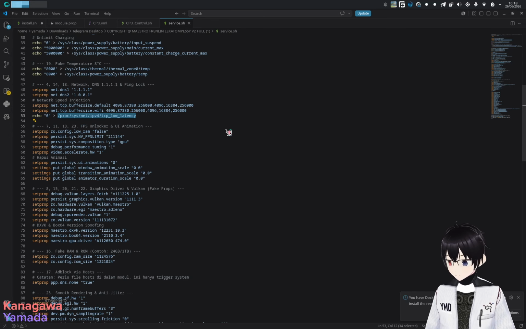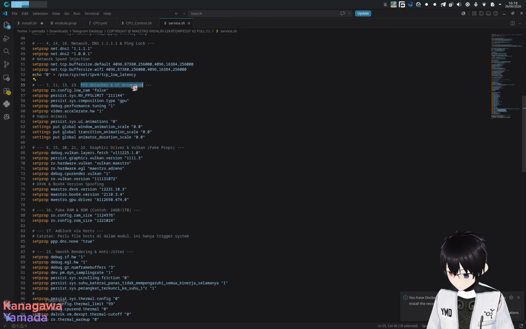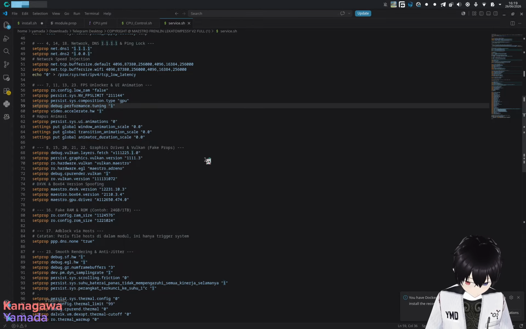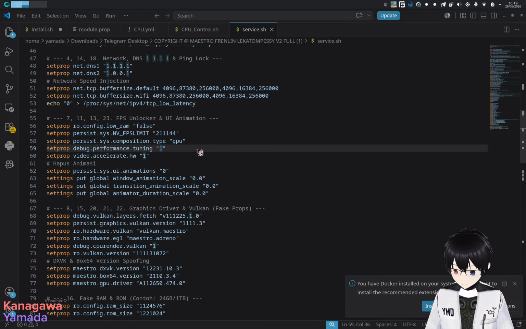I've never seen this before. Alright, FPS unlocker and UI animation. Okay, video accelerate, this one. This is a very common mistake on the prop using the debug performance tuning. Let me give it a peek over here so we can see it better.